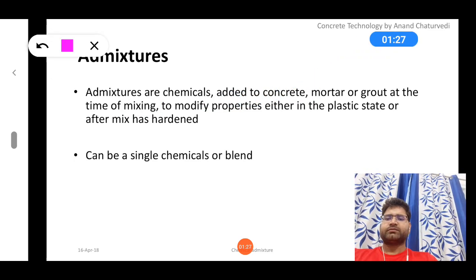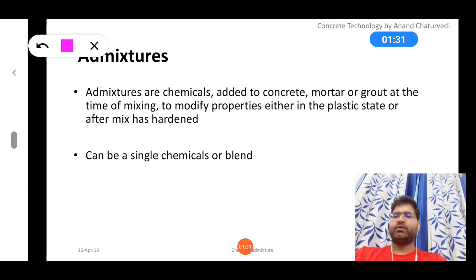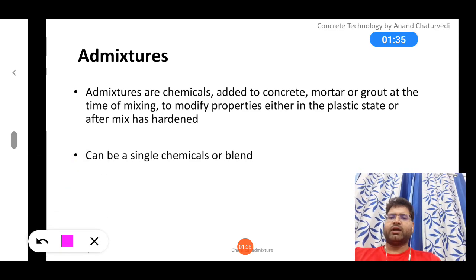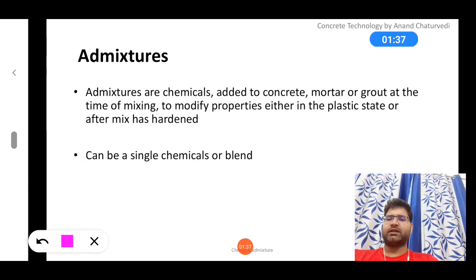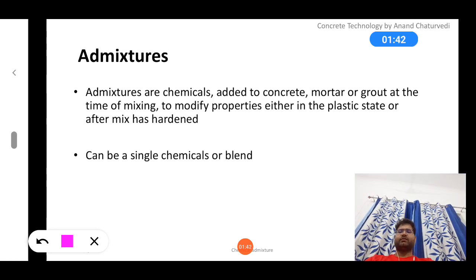What are chemical admixtures? And before that, what is an admixture? The name itself suggests adding something to the mixture.